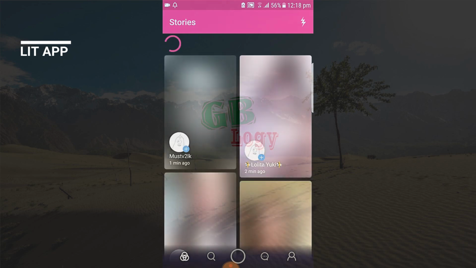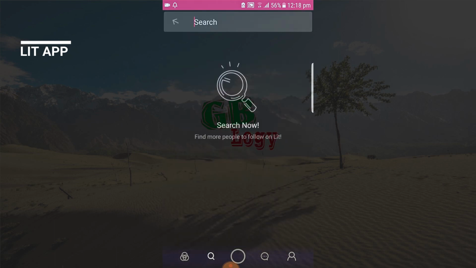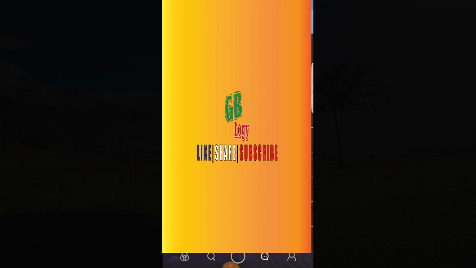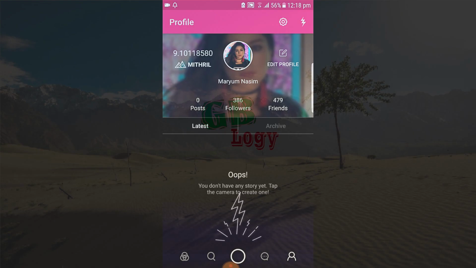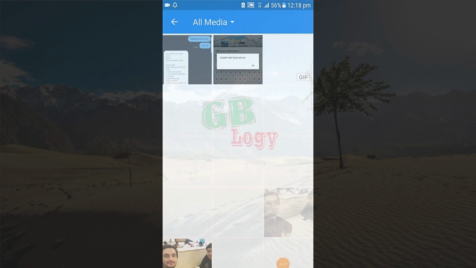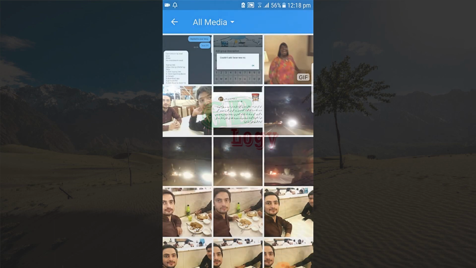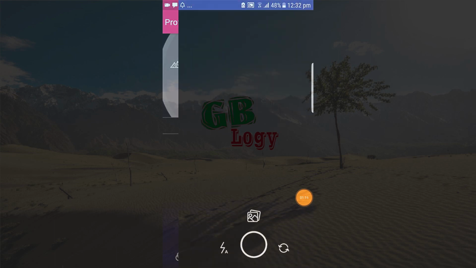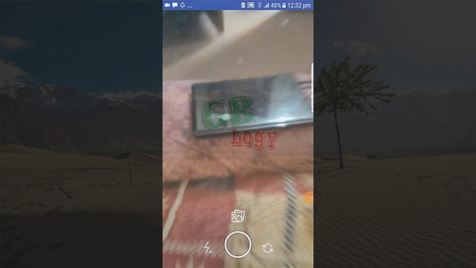As you can see, this is the search bar, and here I can search for any person, and this is my message bar. The people sending you messages are here. For uploading, just click on this button and select any picture. So my first tip is, when you are uploading your pictures, write a message with your picture. Okay, it will increase your watch time, and your mining power will increase.